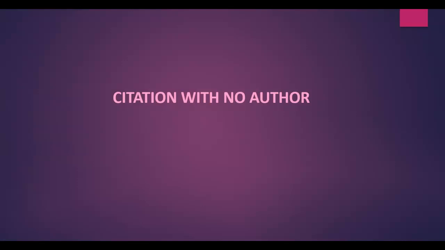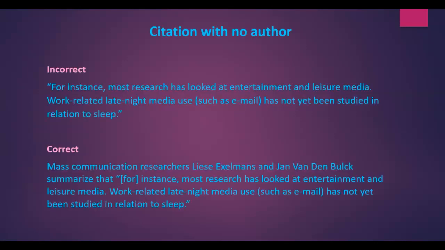Next, I will explain in-text citation errors and how to correct them. The first is citation with no author. When we have a citation with no author, what we forget to put is the author's name. So the top quote does not have the name of the author. What we want to do is make sure that we put the author's name. In this particular example, there are two authors for this quote. We want to make sure that we put the author or the author's names, and we want to make sure that we put the author's titles or credentials.